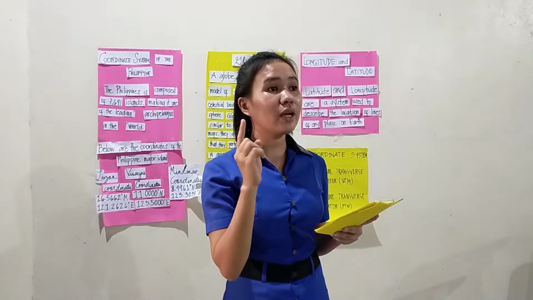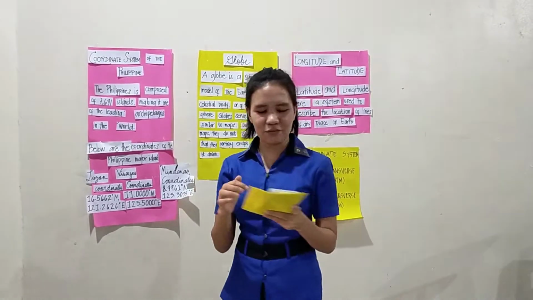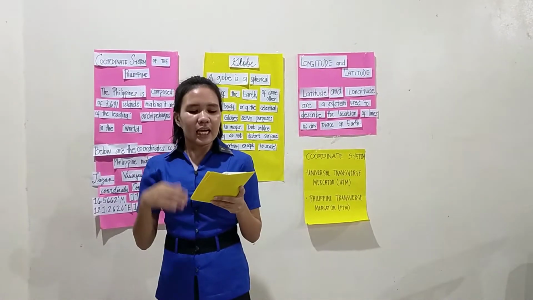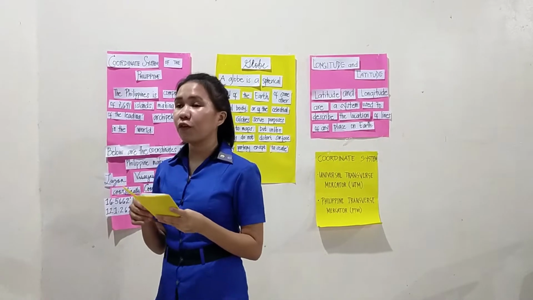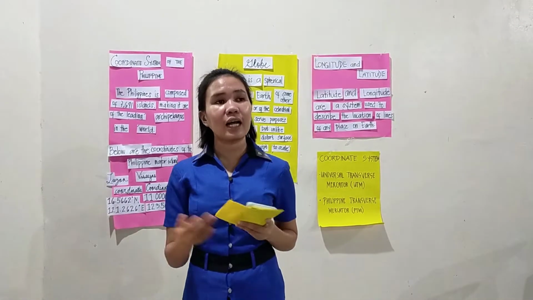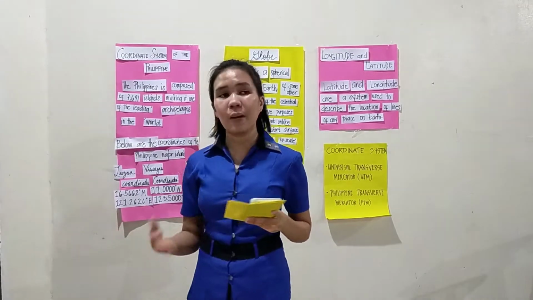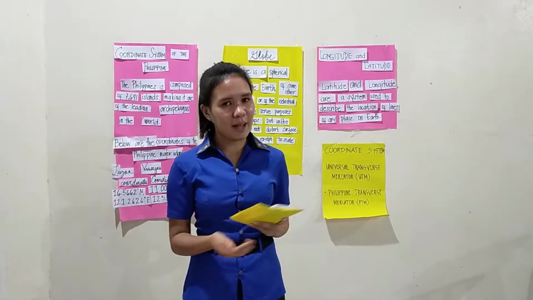We have Miss Sulaiman. Very good, we have the scale. The scale explains the relationship of the frame extent to the real world. Those are the tools that can be used in locating or searching a place on the world map.